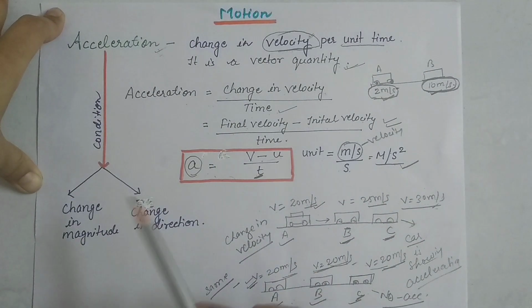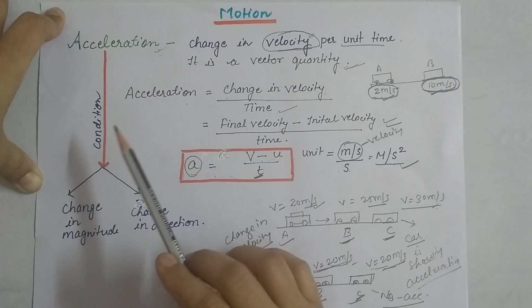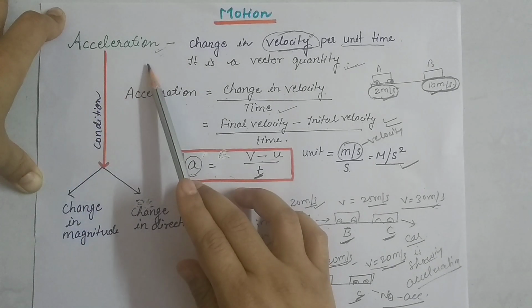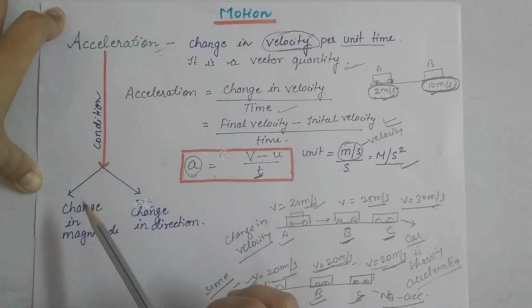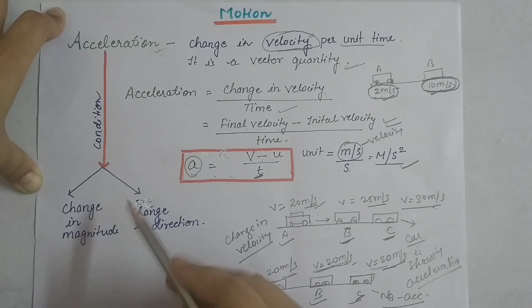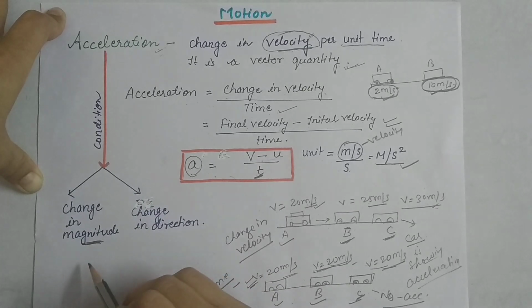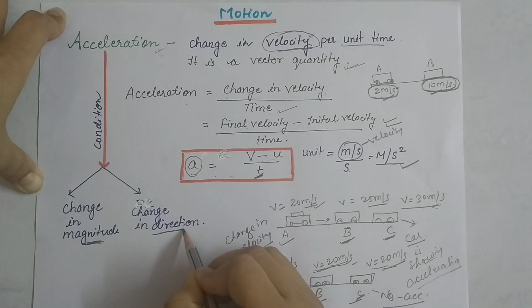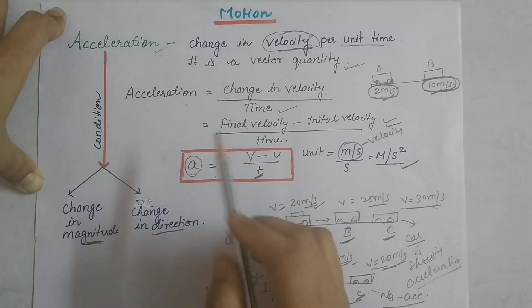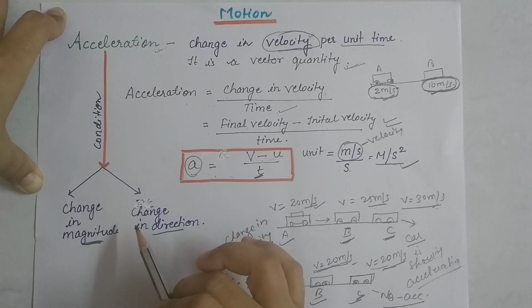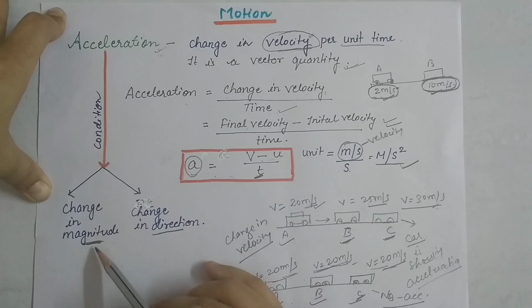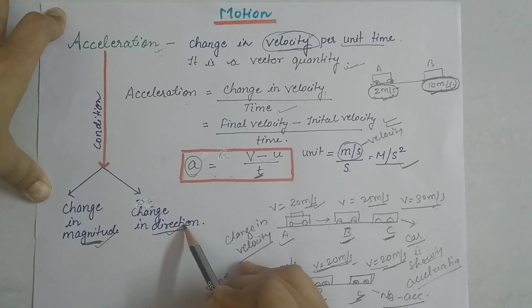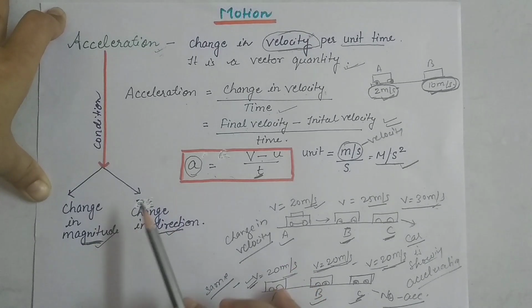Now one more very important thing: there are two conditions by which we can say acceleration is happening. First, a change in the magnitude of the velocity, and second, a change in the direction. We know that velocity is a vector quantity. So if any change occurs in the magnitude as well as in direction, then we can say that acceleration takes place.